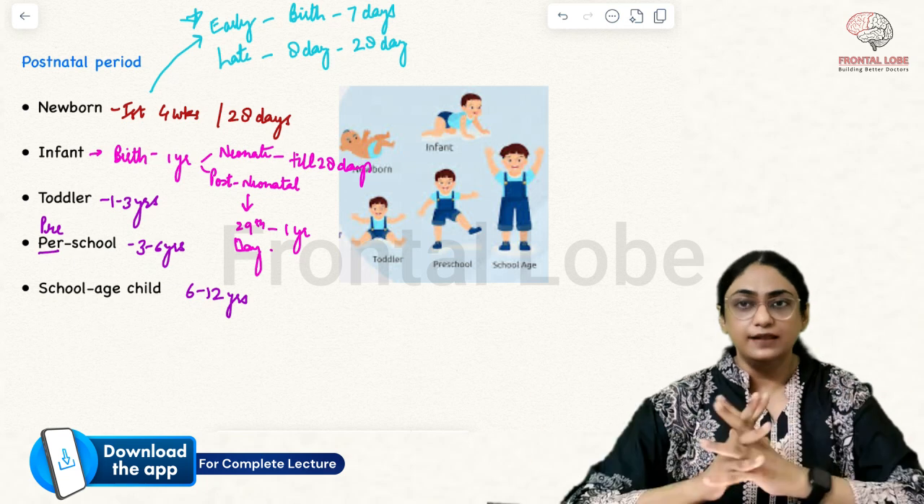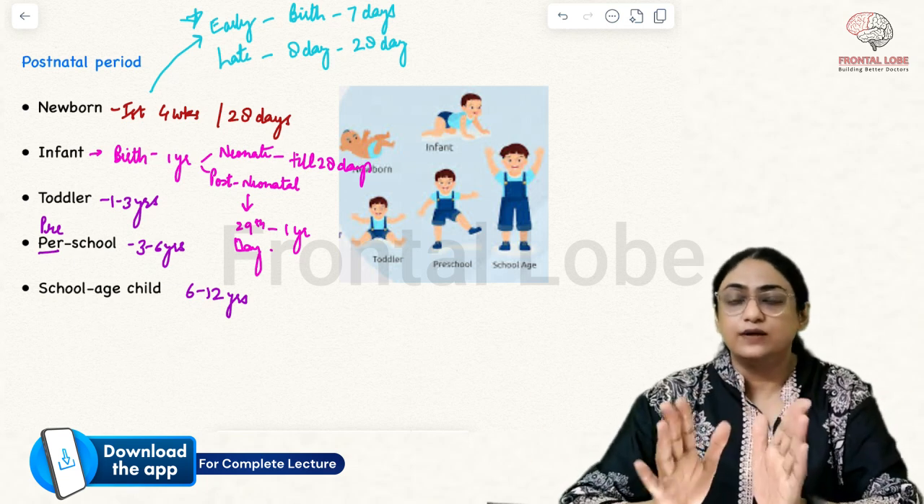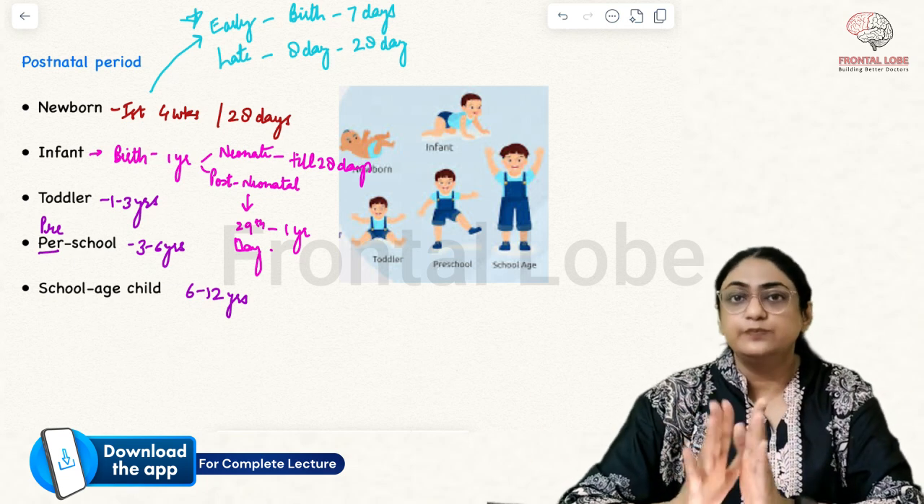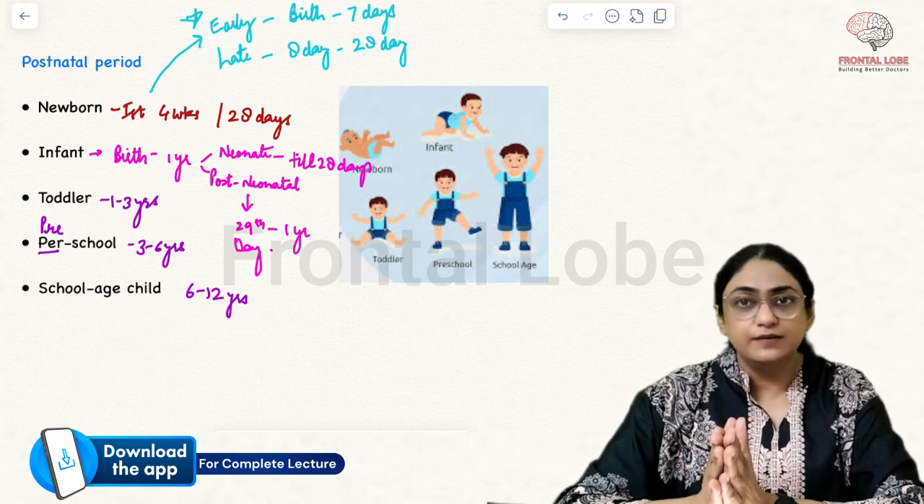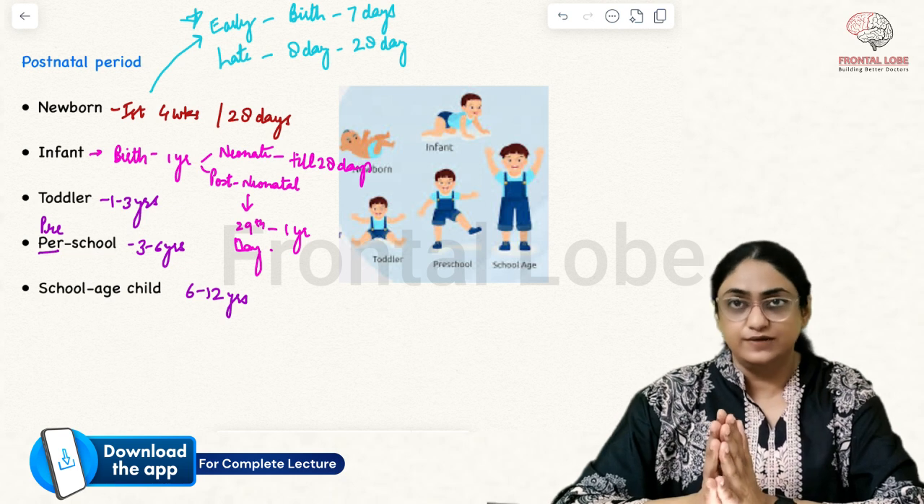Again, let's revise these three. A toddler is between 1 to 3 years, preschool between 3 to 6 years, and school age children between 6 to 12 years.